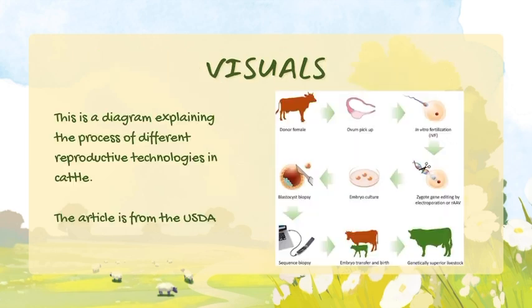Now our visuals. Let's get into this graph we have. First up, we start off by selecting a donor female cow. Once we have our donor, we collect her eggs. This is a crucial step because these eggs will be fertilized later.